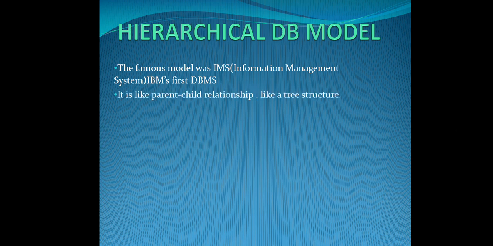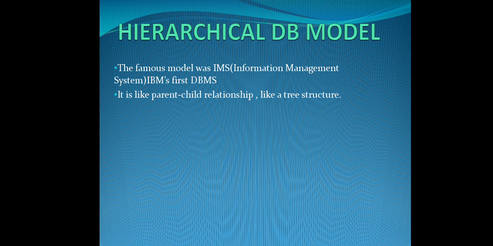It is like a parent-child relationship, and it is also like a tree structure. Parent-child relationship means the parent can have any number of children, but the child can have only one parent. In that manner, the tables will be created under the database.